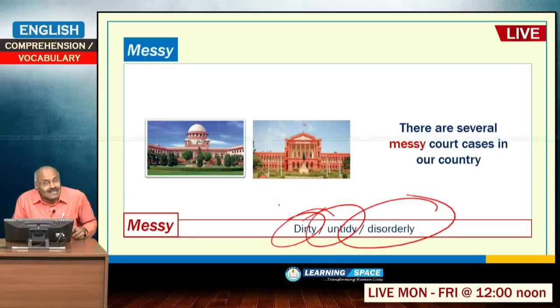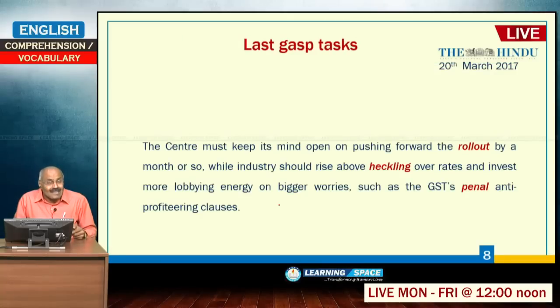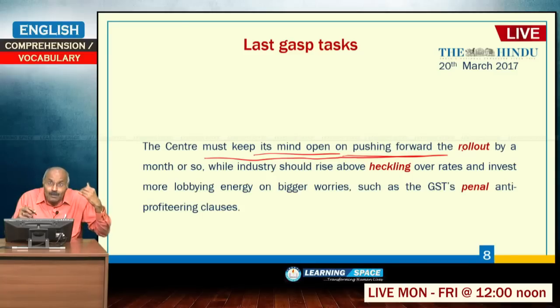The center must keep its mind open. So, 2 months may not be sufficient. Center must keep its mind open on pushing forward the rollout. I have already told you what is the meaning of rollout. So, center must keep an open mind on pushing forward the rollout by a month or so. So, please postpone it a month or so, it does not matter.